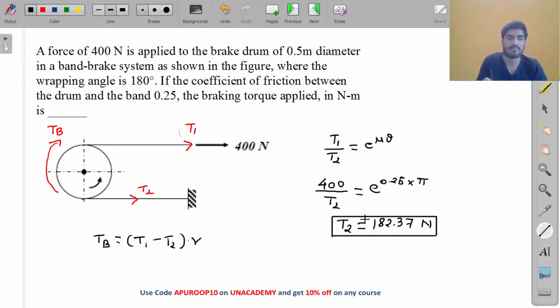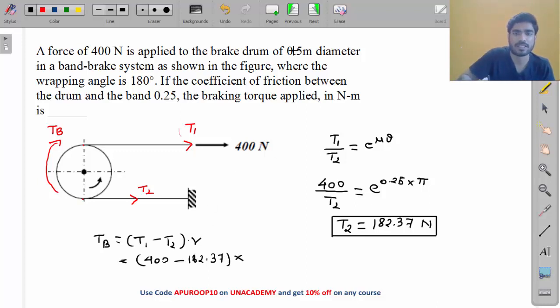So just put the values in the equation of TB. So T1 is 400, T2 is 182.37, and how much will be R, my friend? What is the diameter? 0.5 is diameter. So radius will be 0.25.